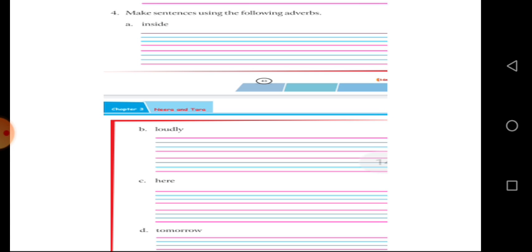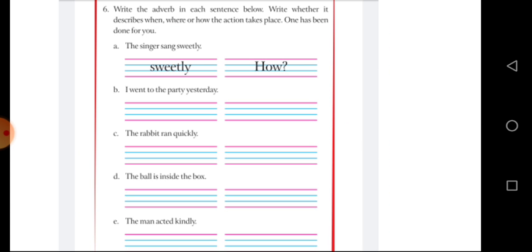Okay children? Good. And see question number 6. Write the adverb in each sentence below and write whether it describes when, where or how the action takes place. One has been done for you. Read the sentence and find the adverb and write it first, and second write whether it describes when, where or how. Okay children, I hope everyone is clear about your homework part.